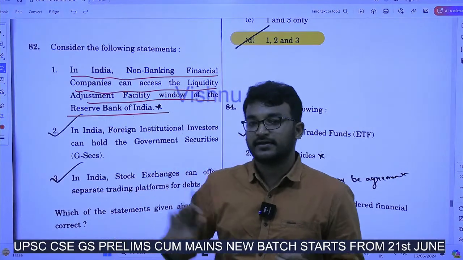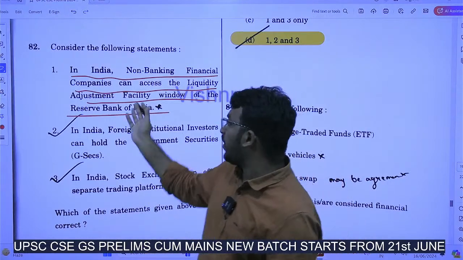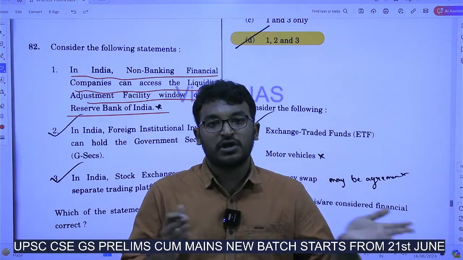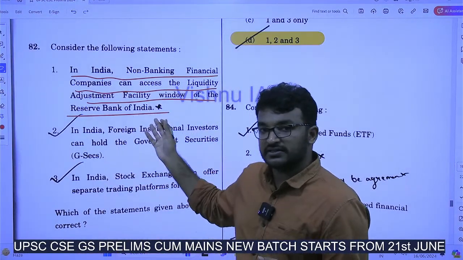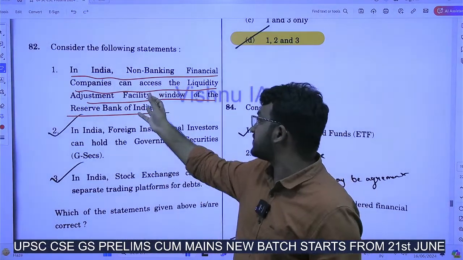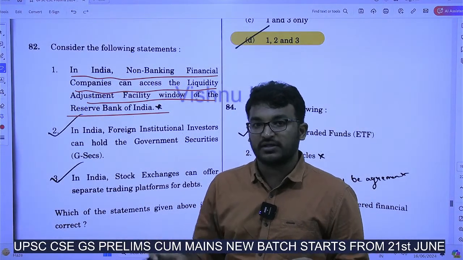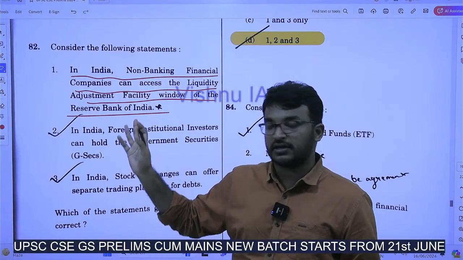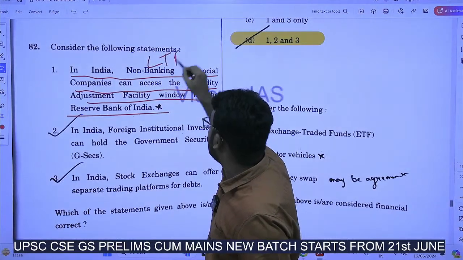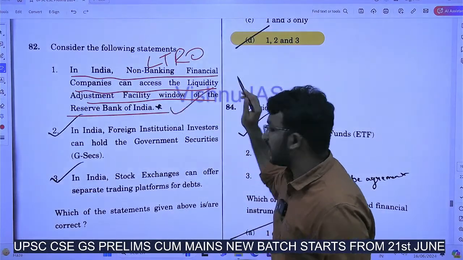See, earlier NBFCs were not allowed to use the window of liquidity adjustment facility. What does liquidity adjustment facility mean? Repo, reverse repo, long term repo operations and all. These are the bodies or banks or organizations which are allowed to use the facility of LAF, they can take repo rate loans and all from the RBI. Now post COVID, NBFCs are also allowed to use the long term repo operation window of the liquidity adjustment facility. So NBFCs are also allowed.